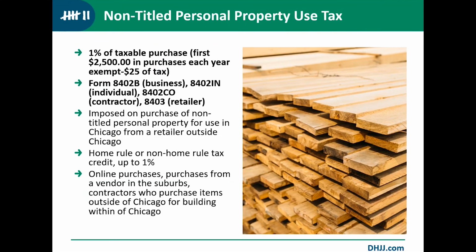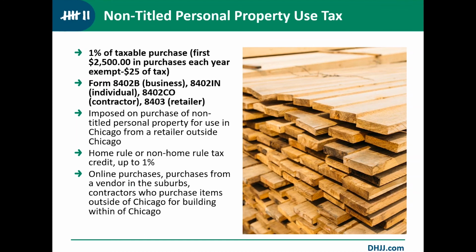The next tax that we're going to talk about is the non-titled personal property use tax. This tax is 1% of taxable purchases. The first $2,500 in purchases, or $25 of tax, are exempt. This is imposed on the purchase of non-titled personal property for use in Chicago from a retailer outside of Chicago.